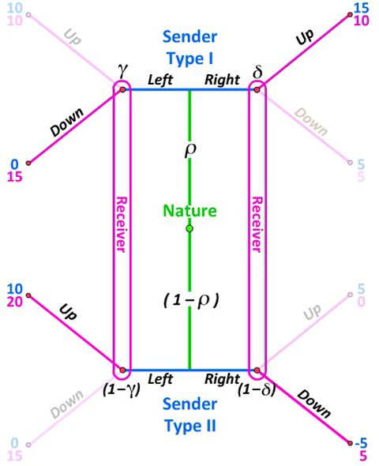We can first check to see if the pooling strategy of playing left-left on the sender's part can still be part of a perfect Bayesian-Nash equilibrium.